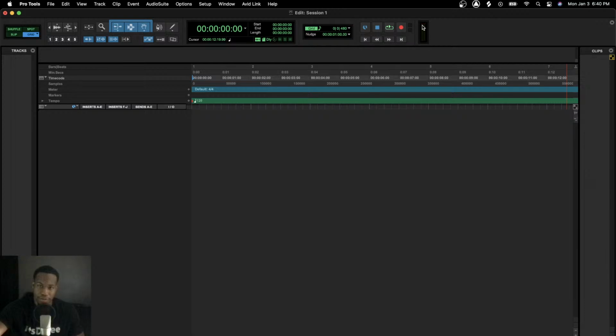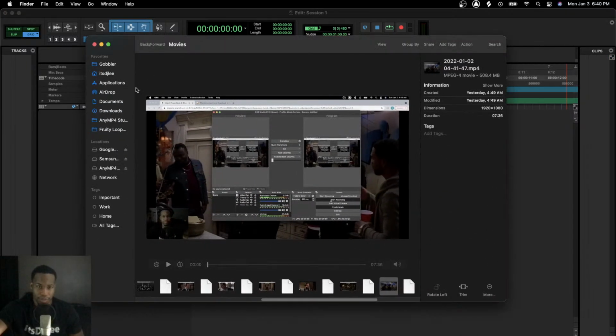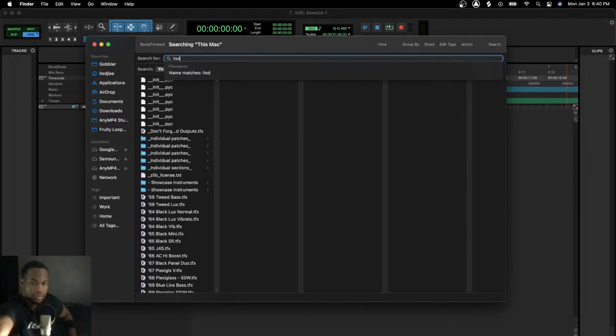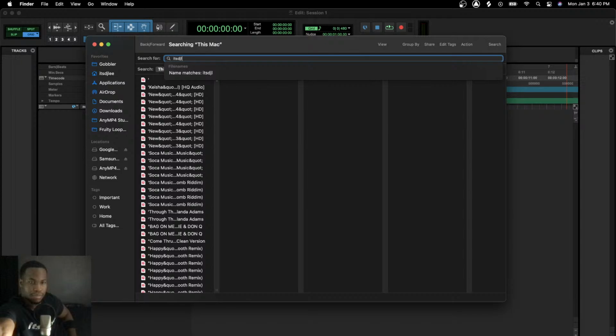At the top, we have our master meter. If I were to hit play, there's nothing playing, so this is not going to light up. Very simple, very accurate. But if I were to drag an audio file in there, let's see what I've got.